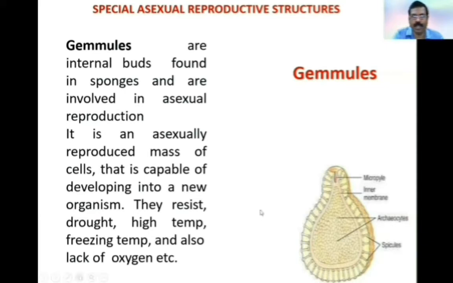This is the picture of a gemmule, which has a mass of cells at the center, and also special structures called spicules made up of calcium carbonate. So this gemmule germinates in favorable conditions and develops into a new individual organism.